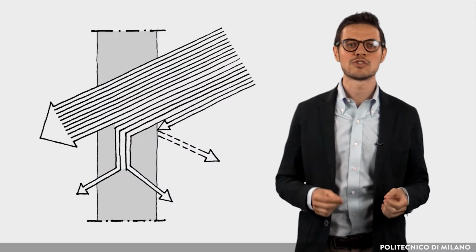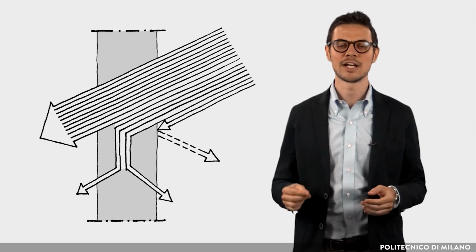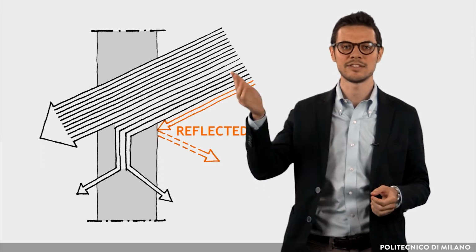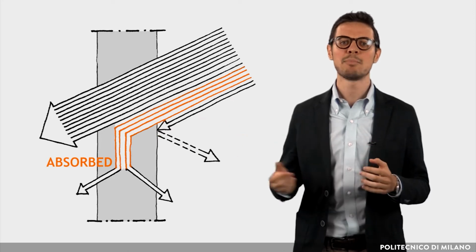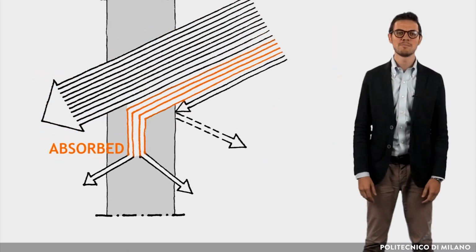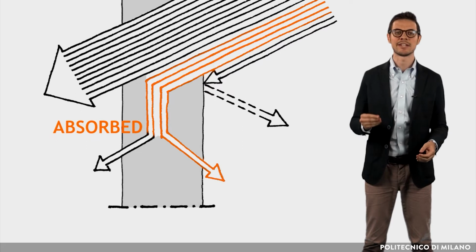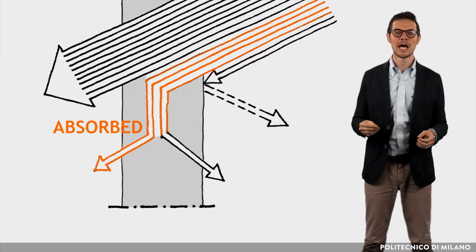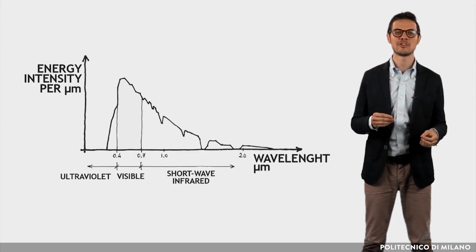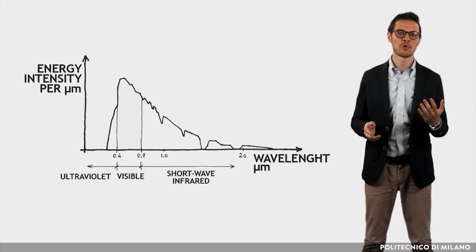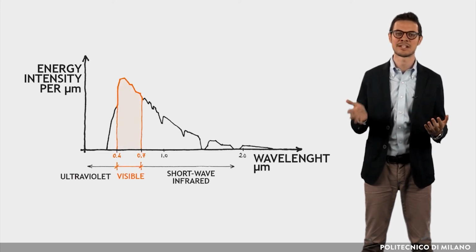More in detail, solar radiation incident on a glass surface is partially reflected, partially absorbed, and partially transmitted. Of the absorbed energy, a part returns to the outside and a part is released inside, due to the heating of the glass. However, the fraction of solar energy transmitted does not correspond to the fraction of light transmitted.